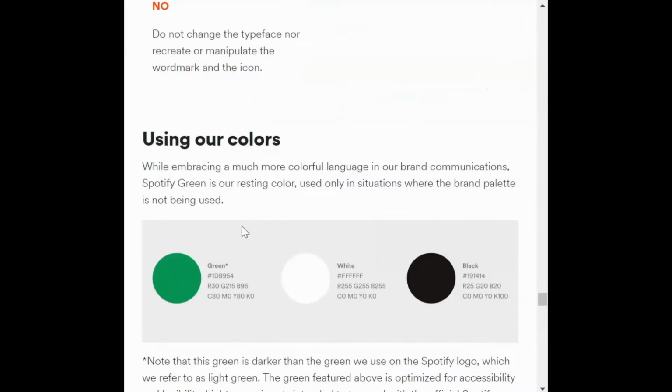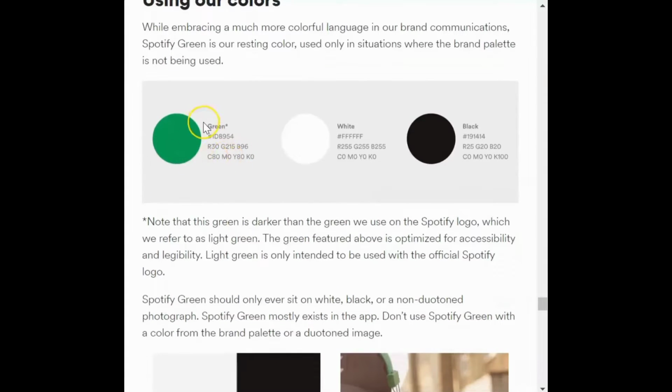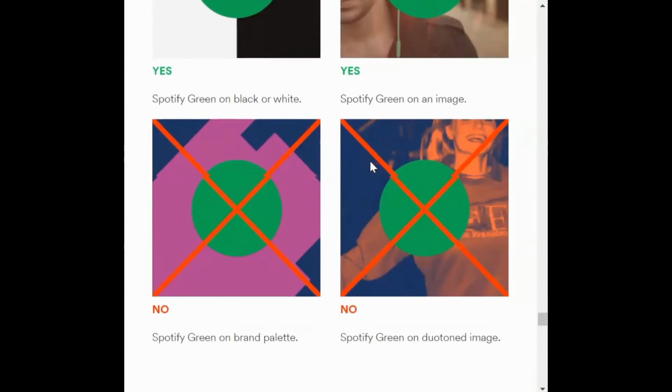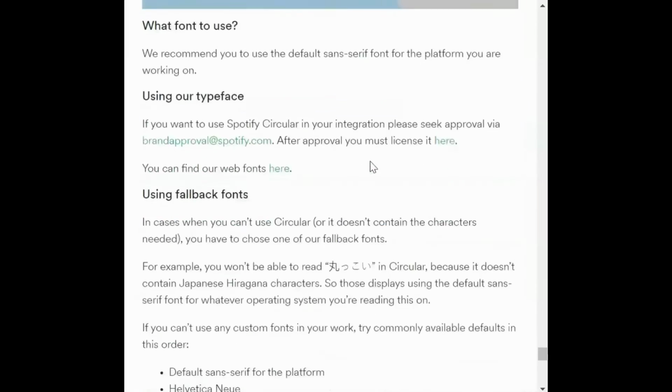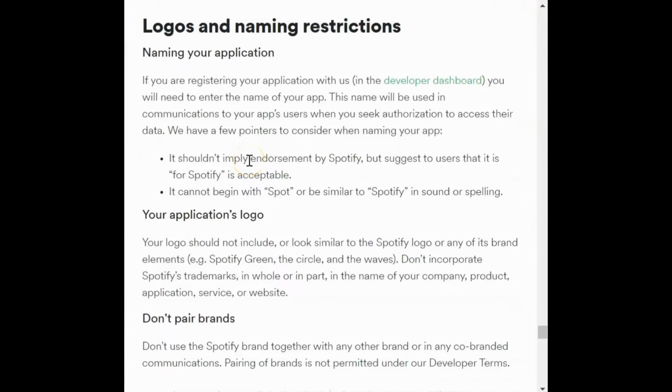All right. And they also have a very distinguished color base that they have put up here. So they have green, and even in green, which color gradient you have to use. So here they have 1DB954, and for white they have 6 times F, and for black they have not the usual black that you see everywhere. This is 191414. Usual black is typically hash 000000. So even the black is a little bit different from the usual black you see everywhere. And as you go to the bottom, you will see a lot of different things, like how to use the fonts and so on and so forth. All right. So this is what Spotify's branding guideline looks like.